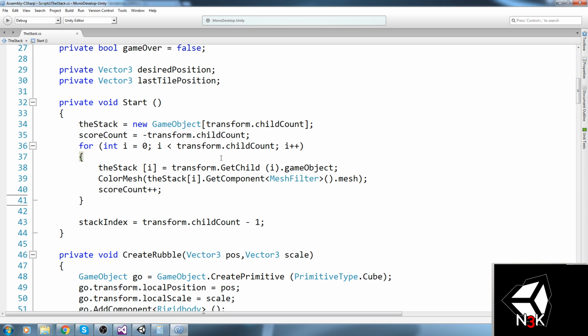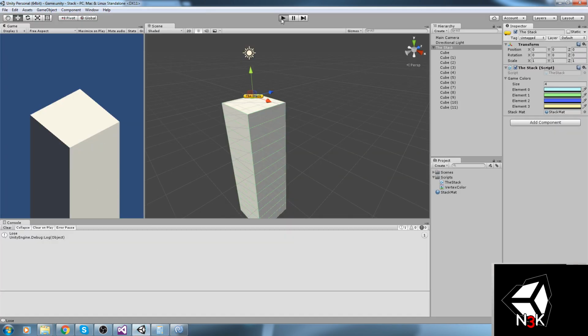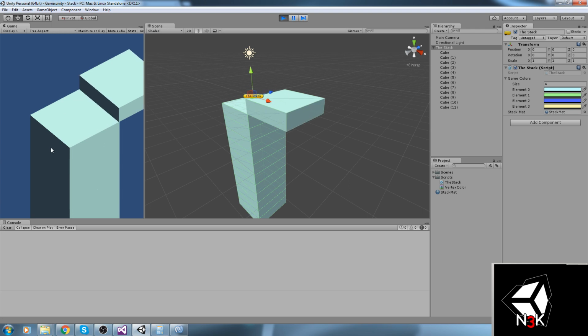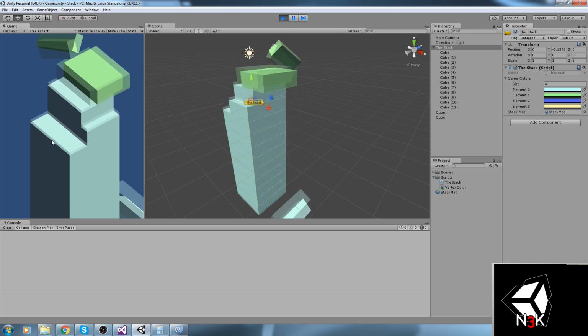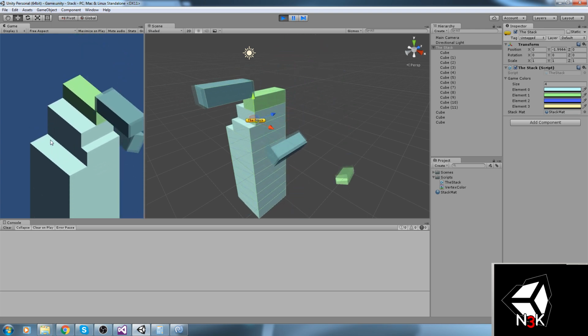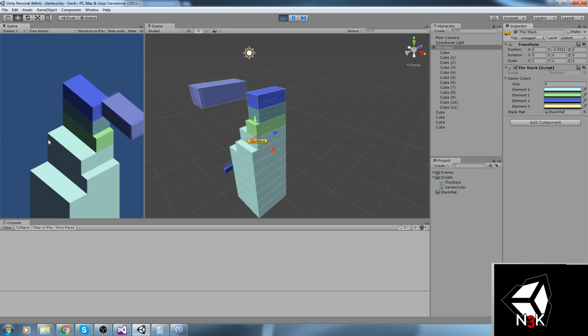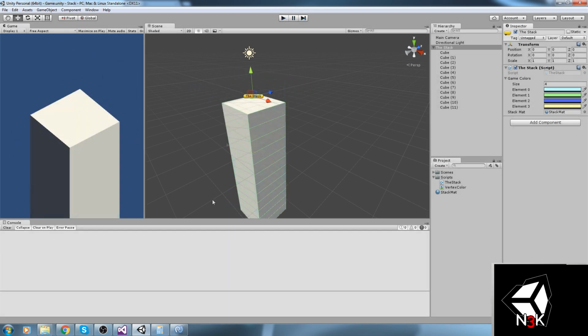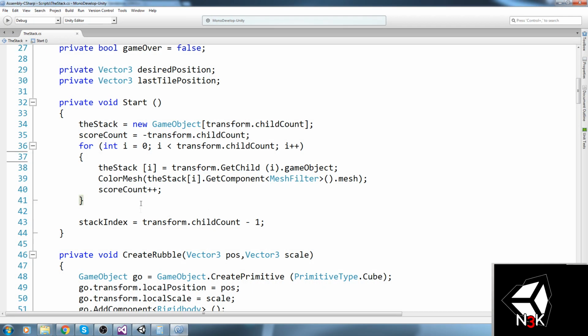Now, why is this not working? I don't think that sin is taking a negative value, and that's a little bit weird.